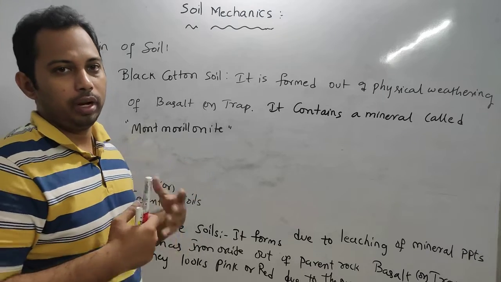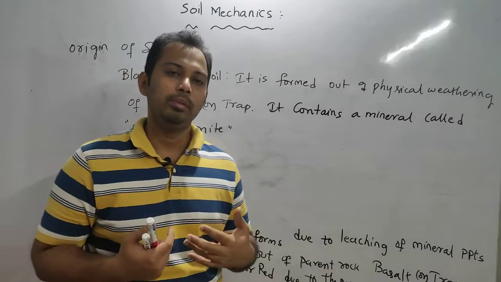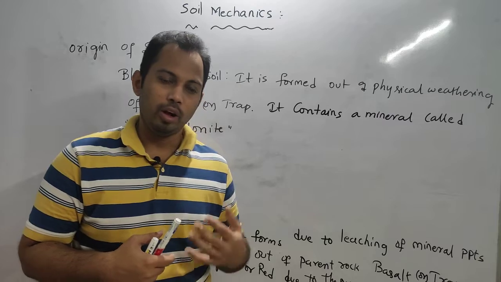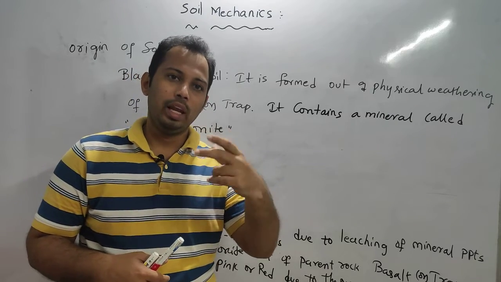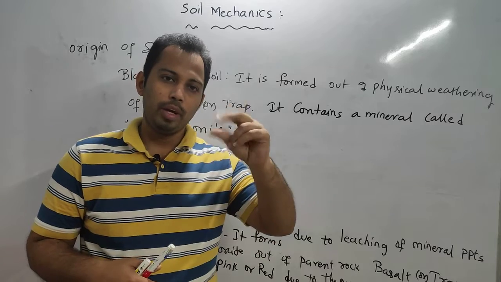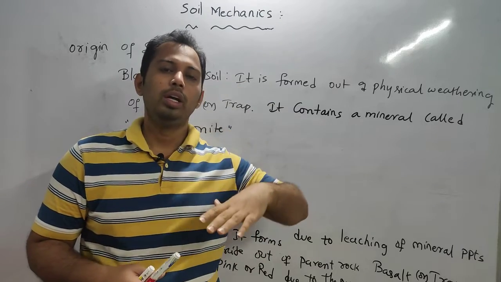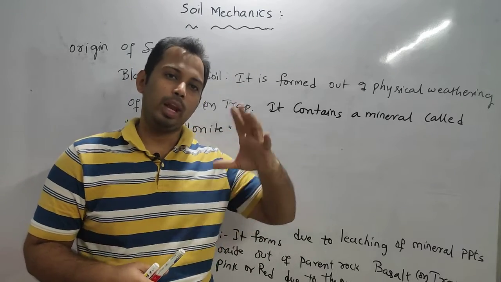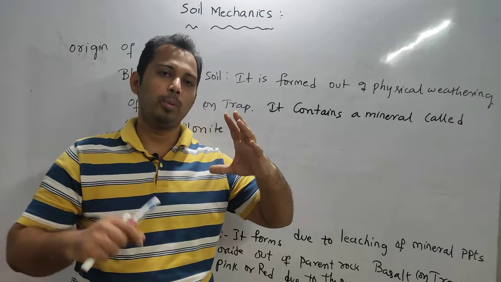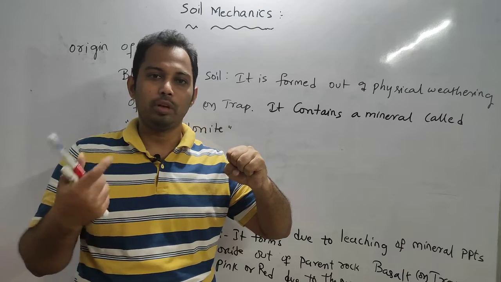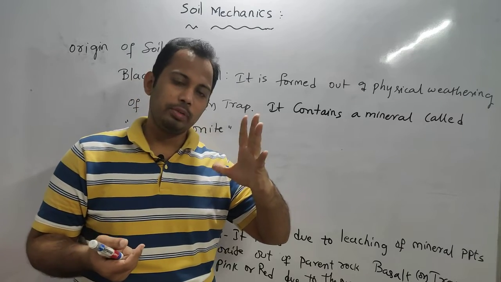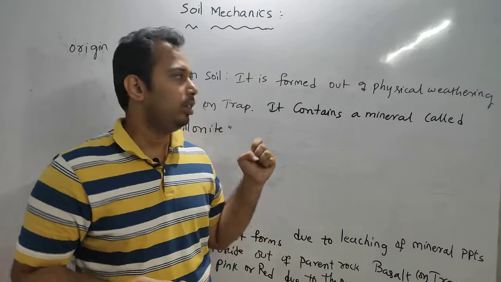When the temperature increases, whatever water you have given, all the water will evaporate. So the void space that earlier was occupied by water is now completely compressed. So you will observe excessive swelling during the absorption of water and excessive shrinkage during the expulsion of water. So shrinkage and swelling will be very excessive in this soil.